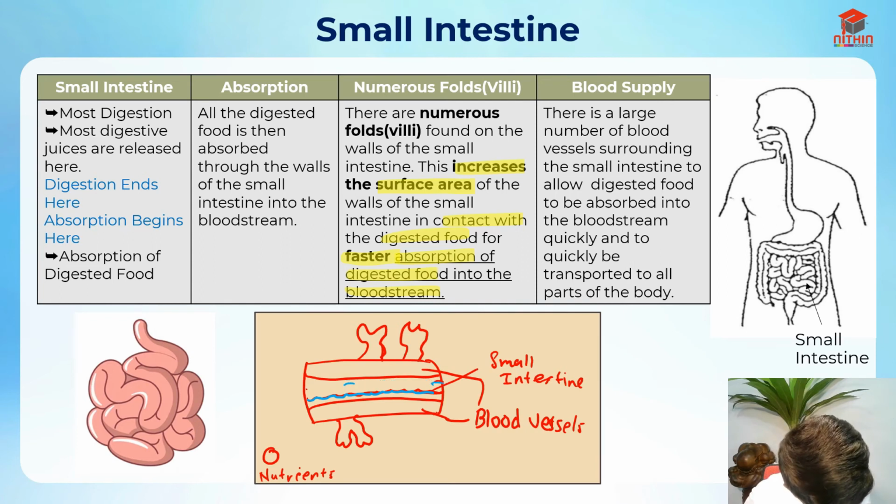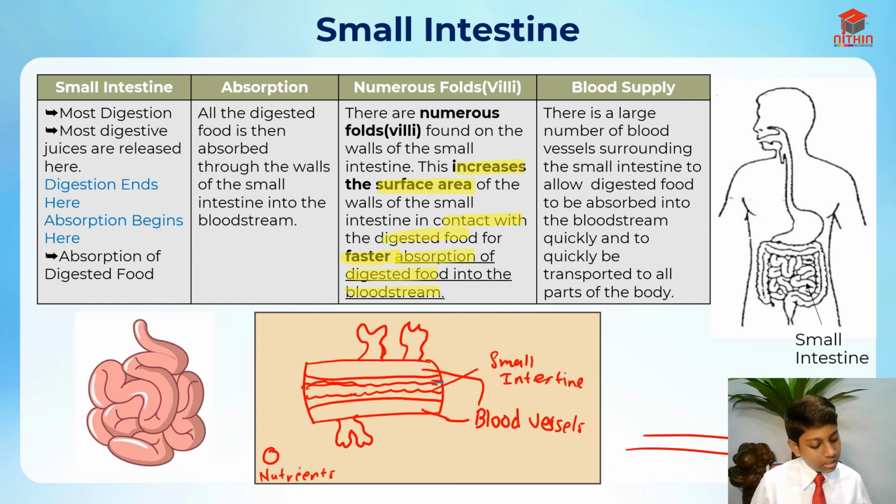Let me just erase it, and let me redraw it. So these things are actually the folds in the small intestine. If the small intestine were to be like this, that's actually lesser surface area. Let me highlight the surface area.